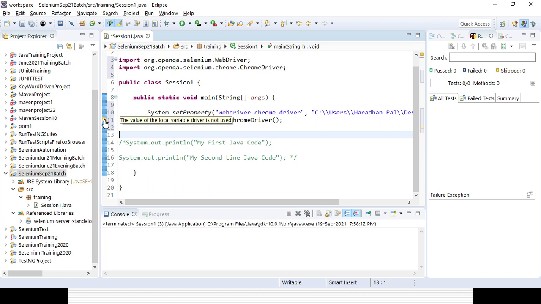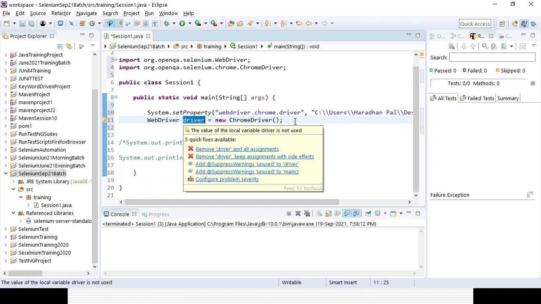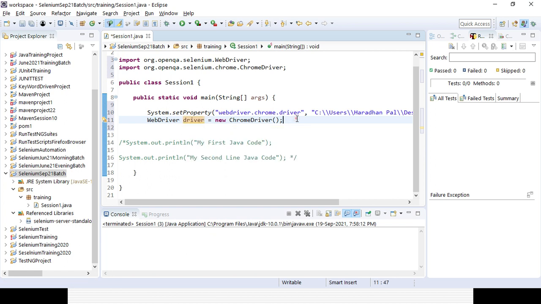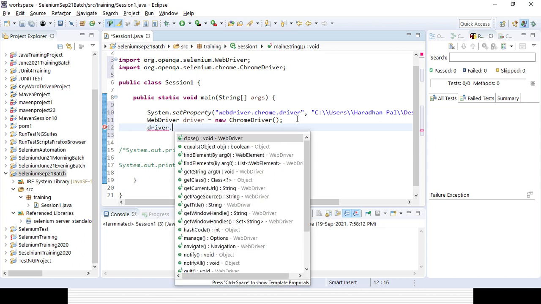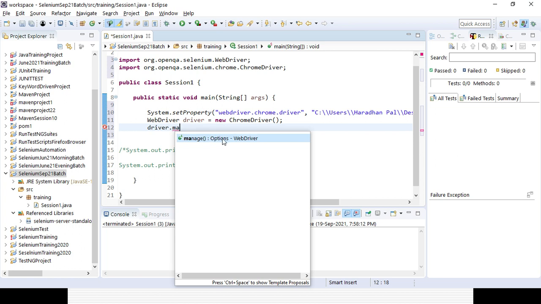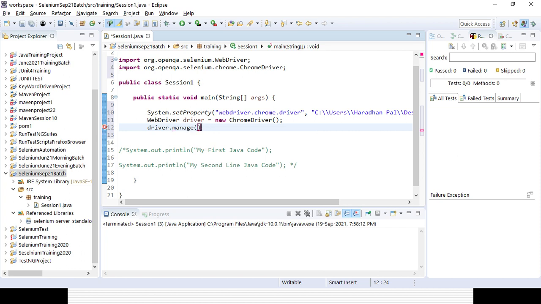So I will use it. Once I create the driver object or instance, I will maximize the window with driver dot manage. After typing driver, you can see all the important methods, right? Manage: you can see where the manage method is coming from. It is coming from the WebDriver interface, and if you press dot again, a lot of methods will be there. The return type is Options, which again has a lot of things.